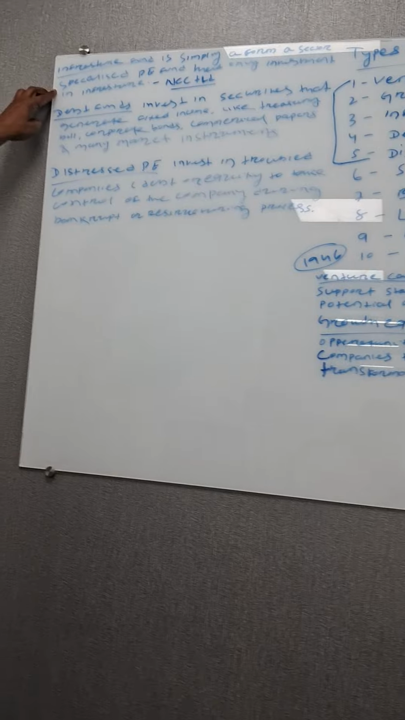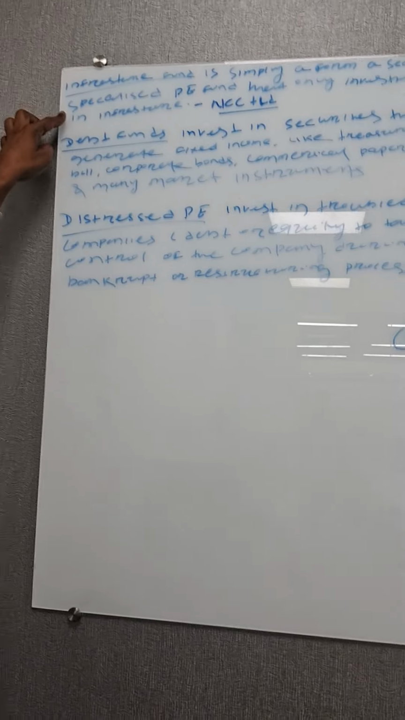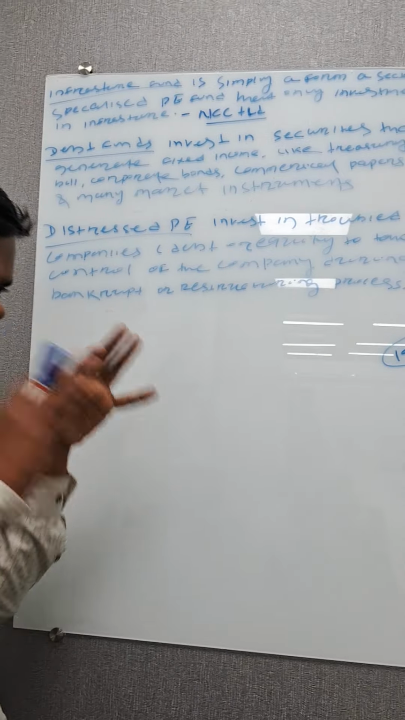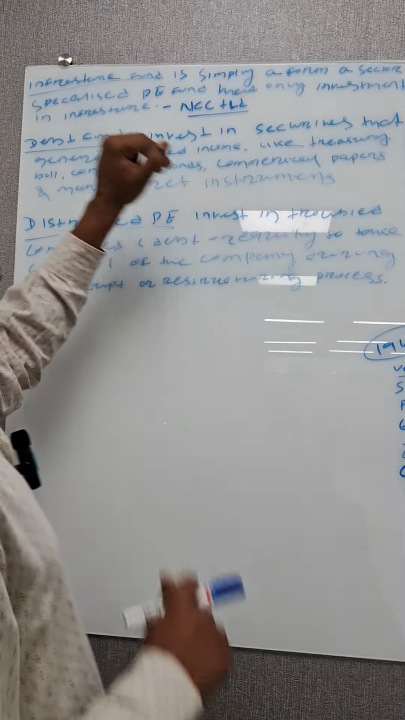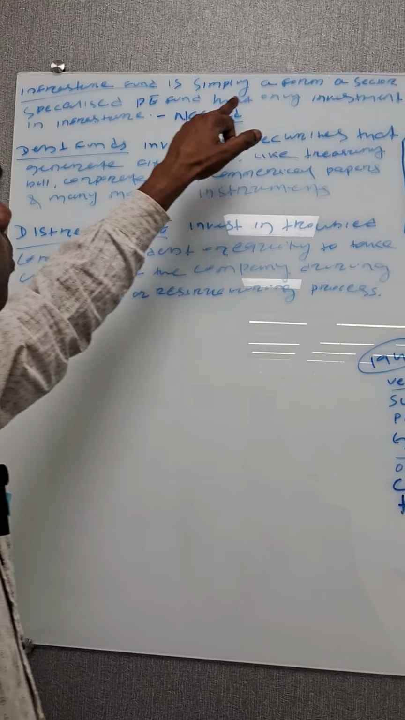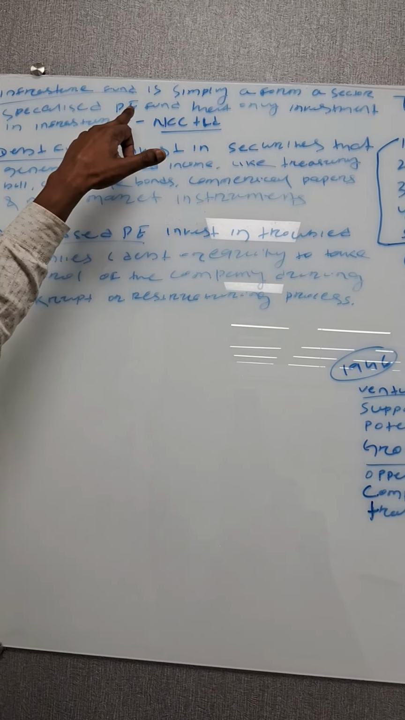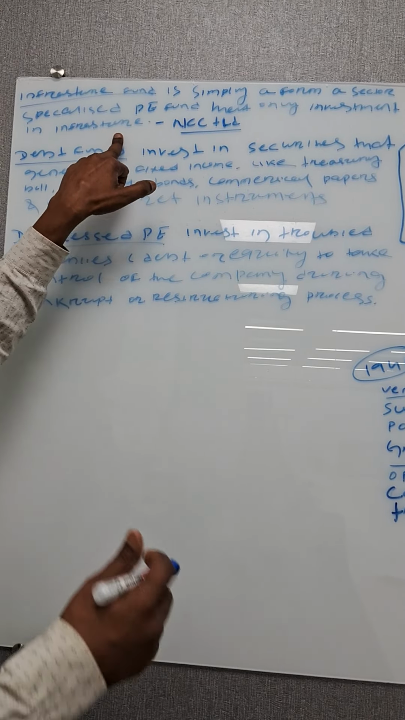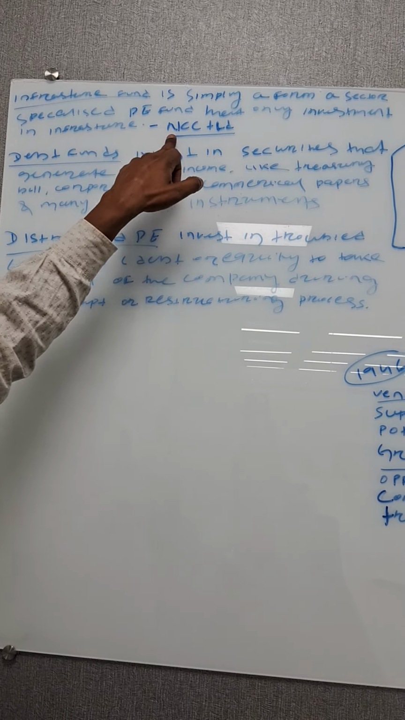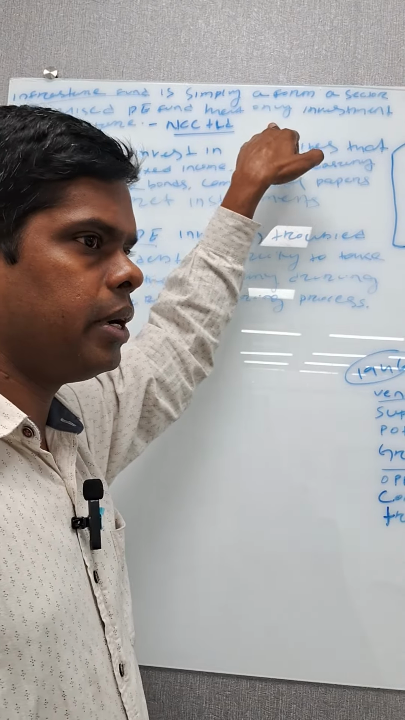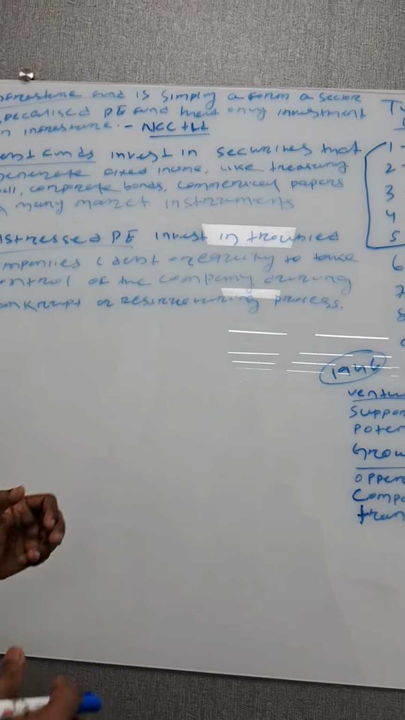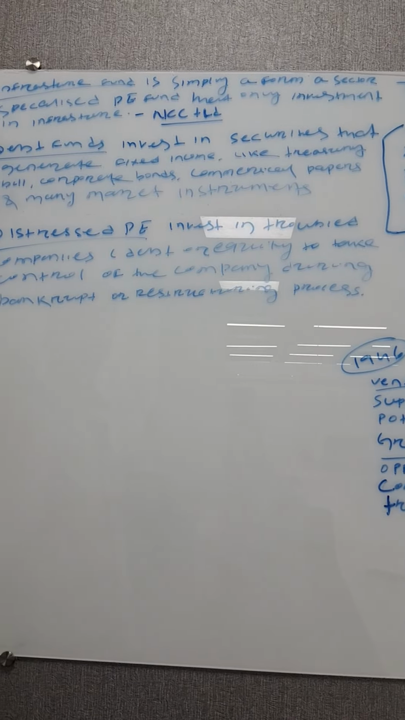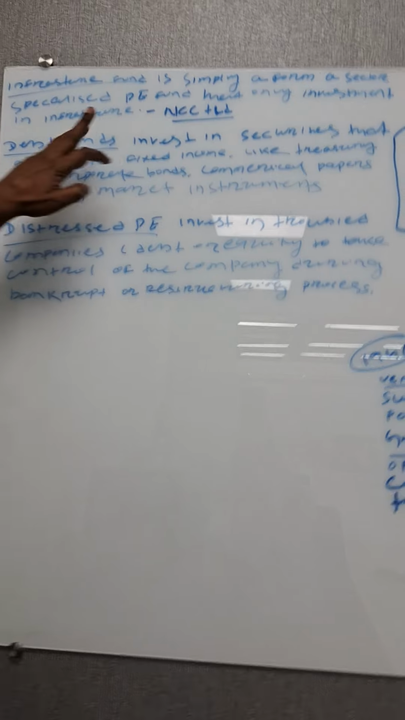Now let's discuss the infrastructure fund. What is the infrastructure fund? If a private equity firm targets investment only in infrastructure companies, this is called an infrastructure fund. An infrastructure fund is simply a form of sector-specialized private equity fund that invests only in infrastructure. You can name any infrastructure company, for example NCC Limited, Simple Builder Limited, ABC Limited, whatever company is targeting only infrastructure. If the private equity industry invests there, this is the infrastructure fund.